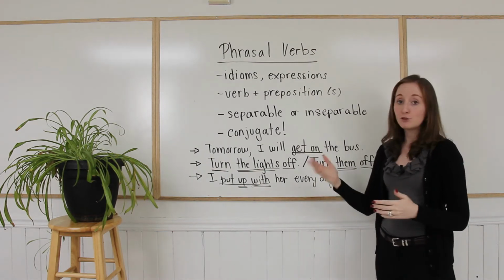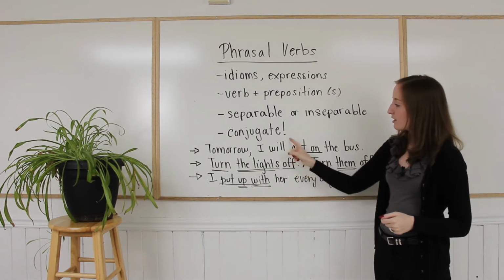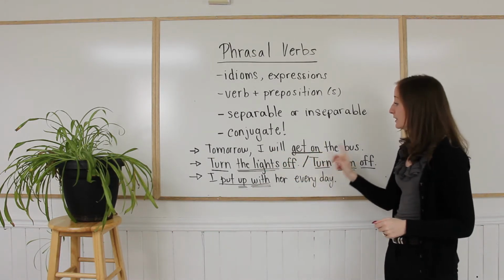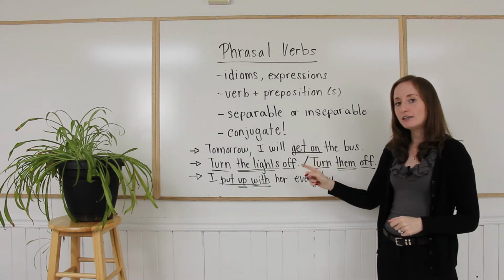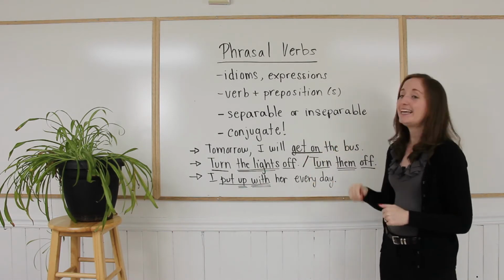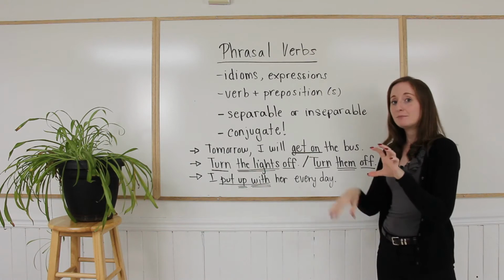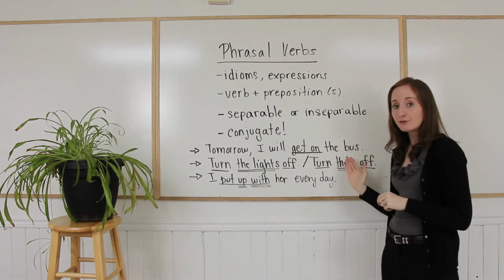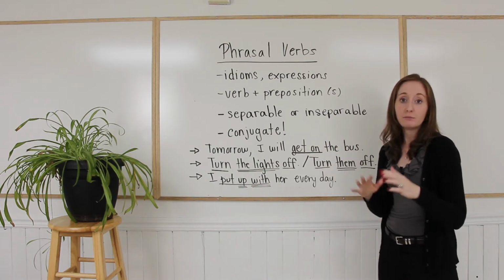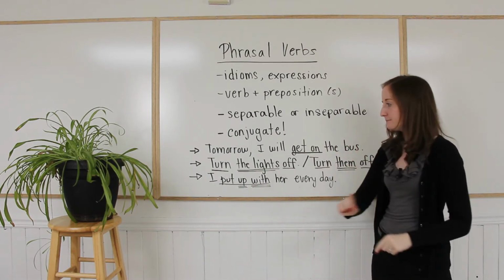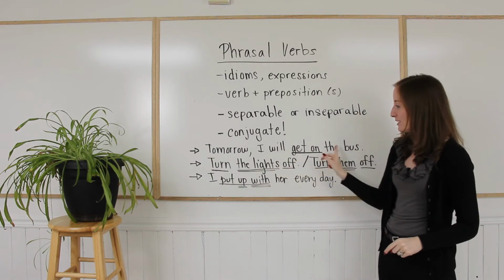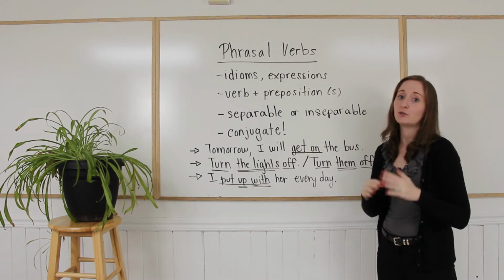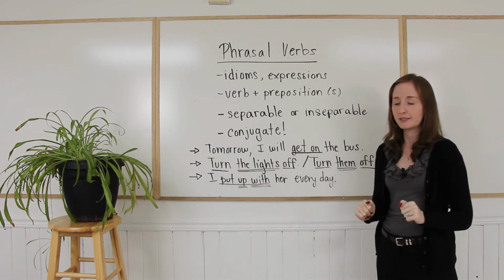The first one, we have tomorrow, so simple future. So here I conjugate it with will. So, tomorrow I will get on the bus. Get on is a phrasal verb that is considered inseparable. So get plus on, they need to be together with the object after for this to make sense. Because, for example, but not correct, tomorrow I will get the bus on. That doesn't mean anything in English. So this one is impossible to separate.